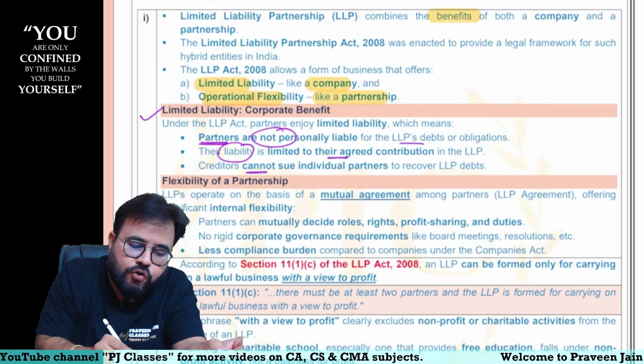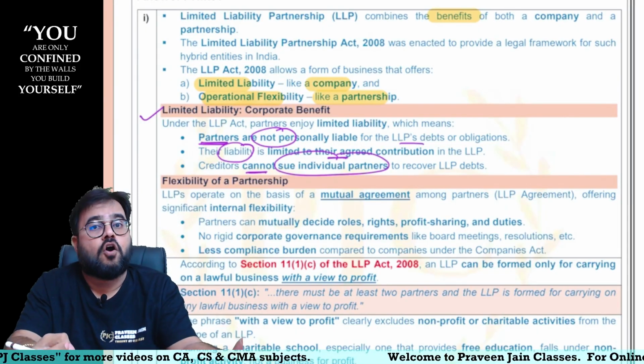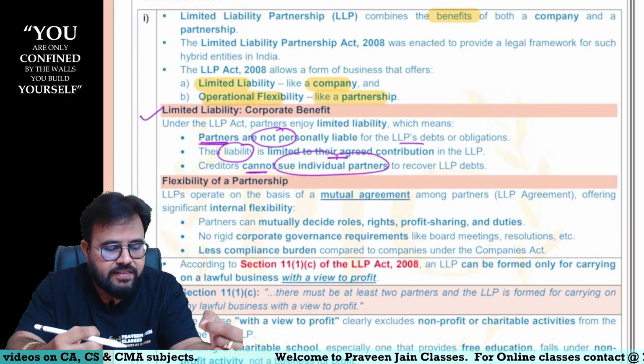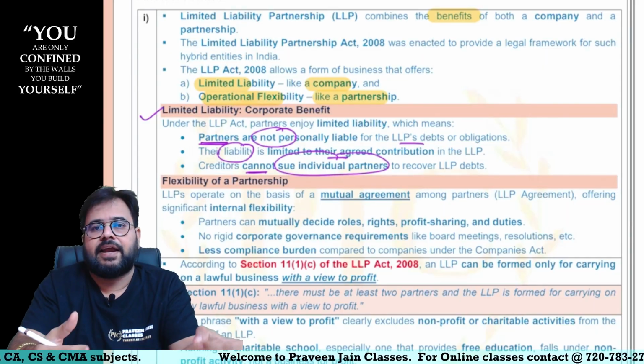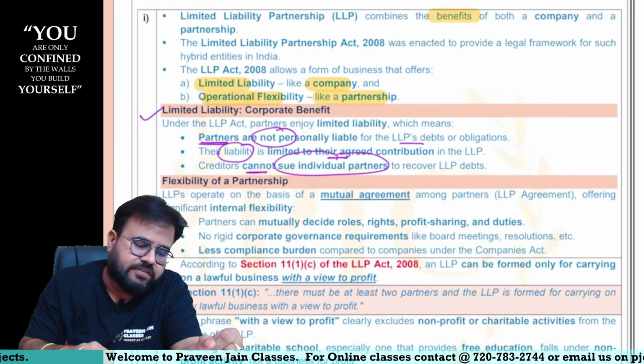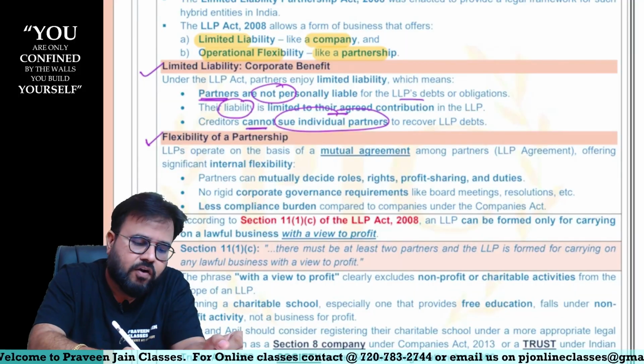And creditors, you cannot sue the individual partners, sir. Can I say, these are all the benefits which a member gets in forming a company. These are all the benefits which a partner gets by forming a LLP. Such benefits were not available in partnership firms, sir. Similarly, partnership firm में some benefits are there, sir. What are the benefits, sir?